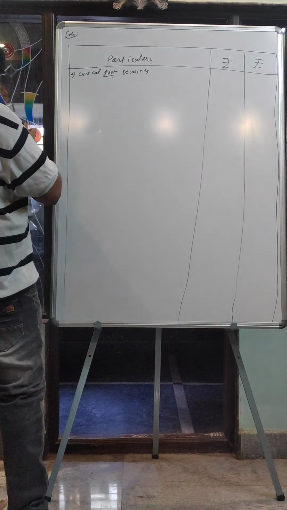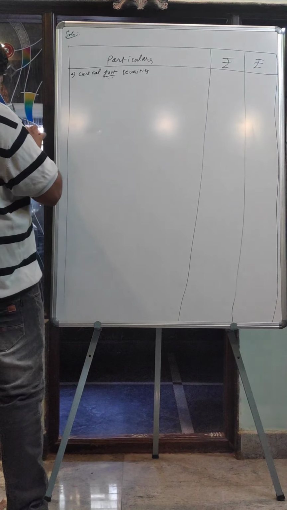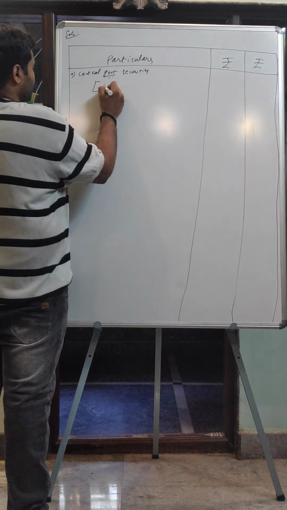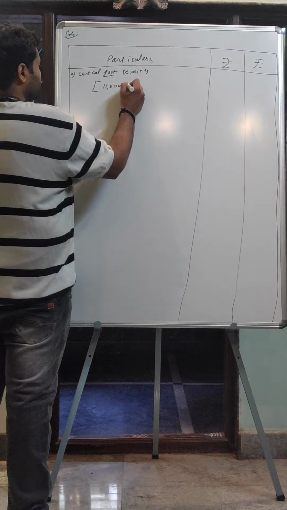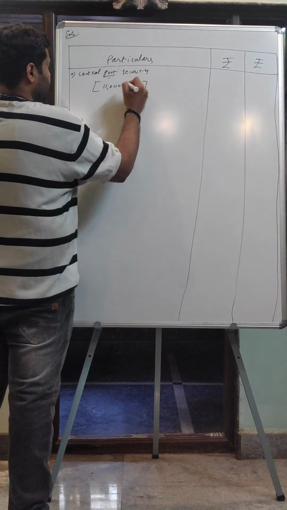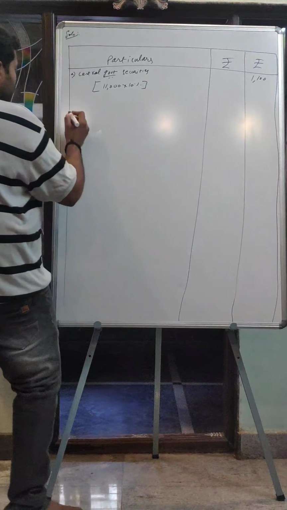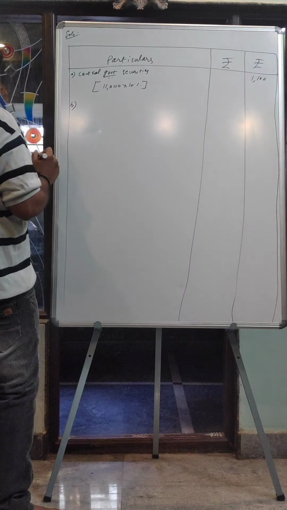Rupees 11,000, 10% central government securities. So 11,000 into 10%, it becomes 1,100.